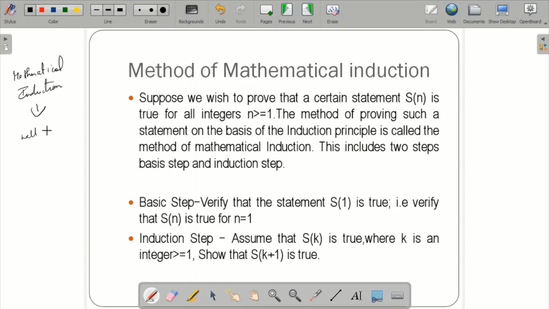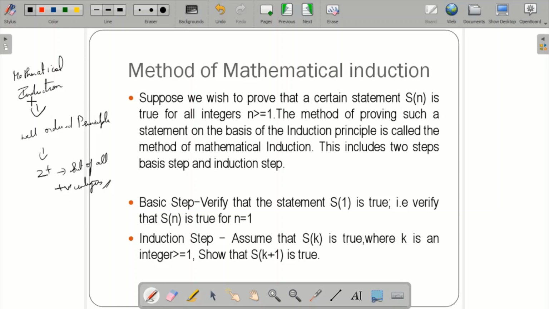So what do we mean by the well-ordered principle? It is a principle concerning the set of all positive integers, and that set should be well ordered. Z plus denotes the set of all positive integers. These integers should be well ordered.